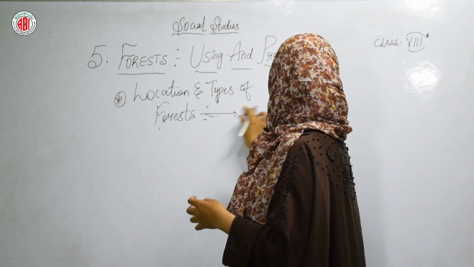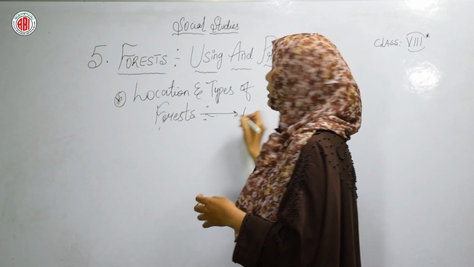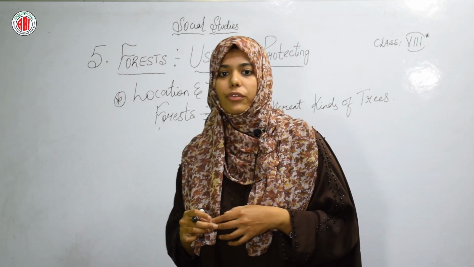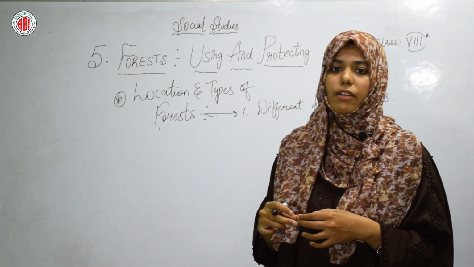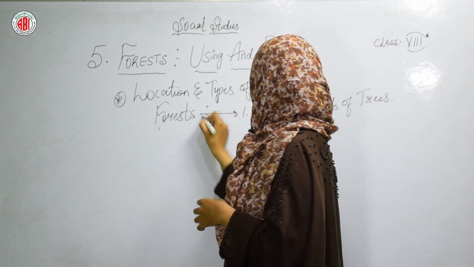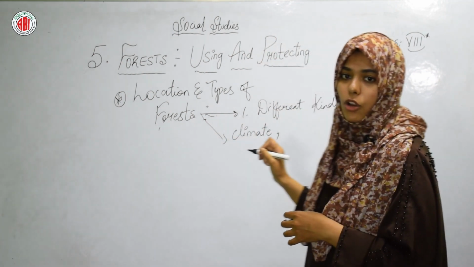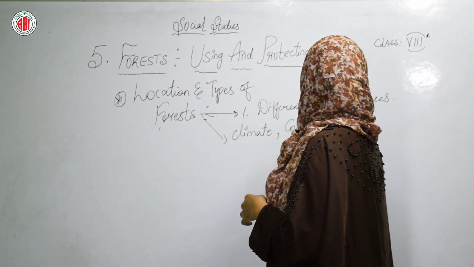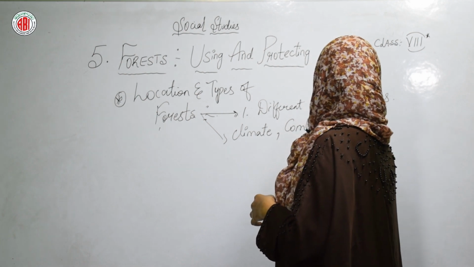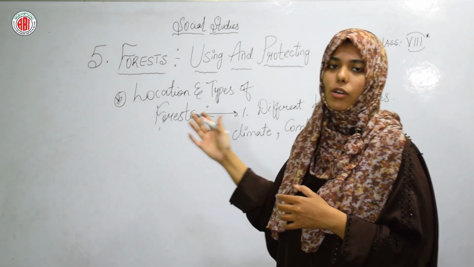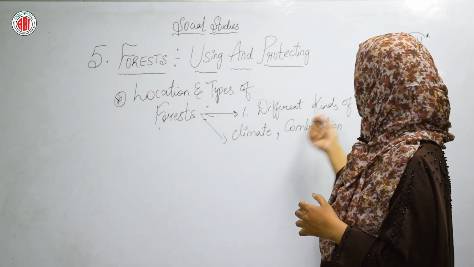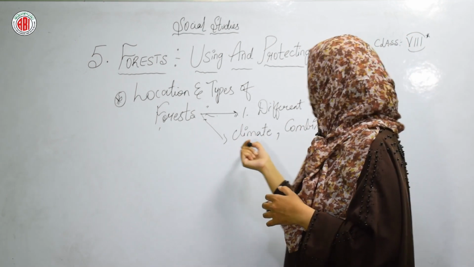The first thing we need to consider is different kinds of trees grow in a place which has a particular climate, and what else? Combination of rainfall. Yes, these all matter a lot for the forest. Different kinds of trees, climate also matters a lot.